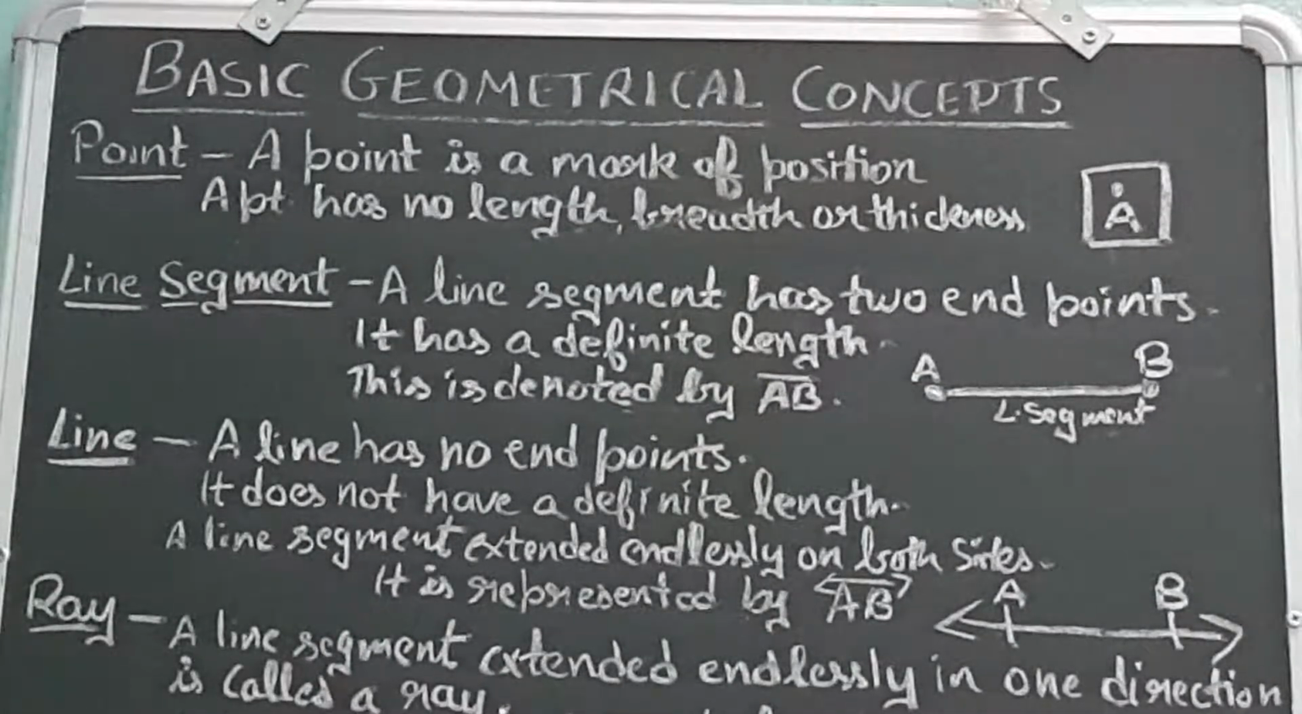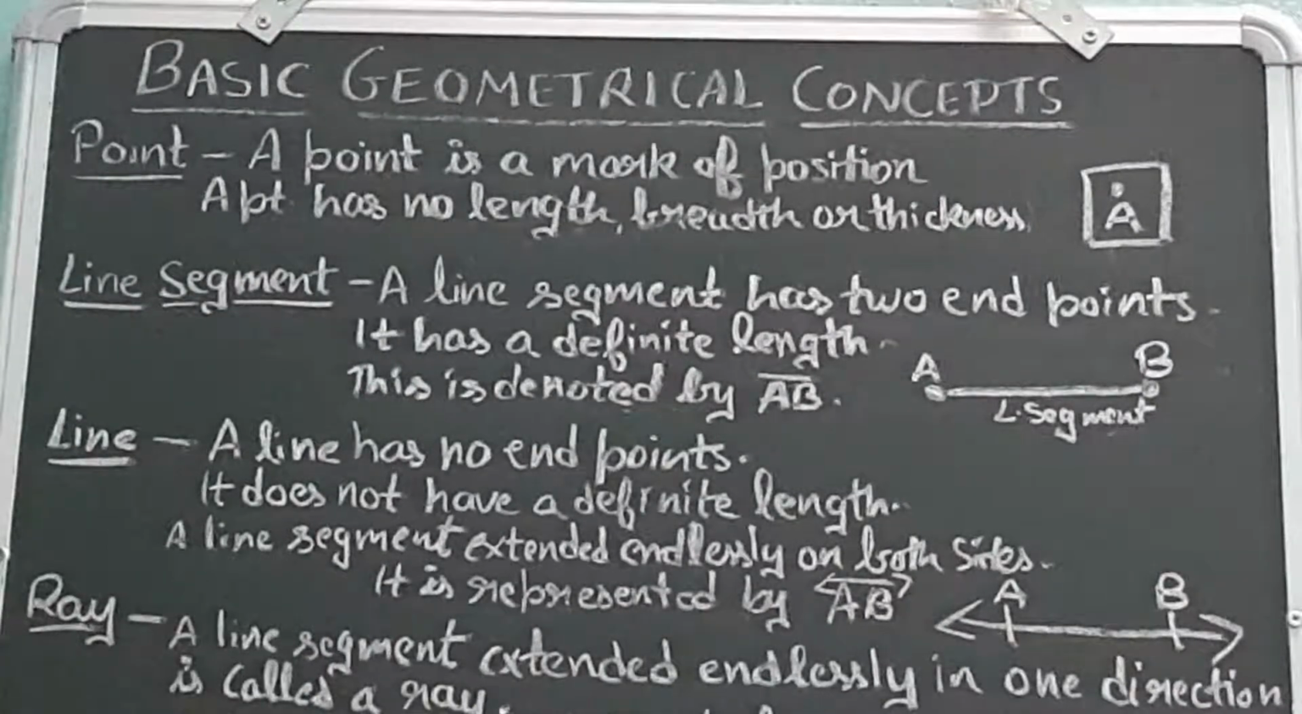It means it has a definite length, and after that comes line. Now what is a line? A line has no endpoints. Like a line segment that is extended endlessly on both sides, means in both directions, the left side as well as the right hand side, and it does not have a definite length. Who does not have a definite length? That line. And we can see on the right hand side the picture is drawn. So as we can see, two arrows are going in opposite directions, okay. So it has no endpoints, means we can't measure the line, okay.